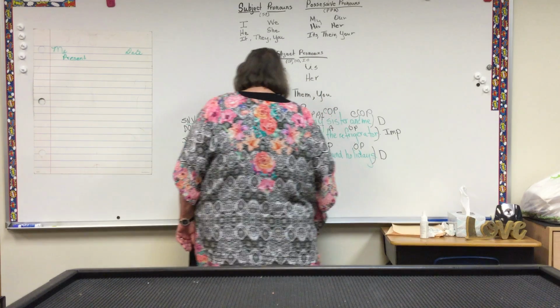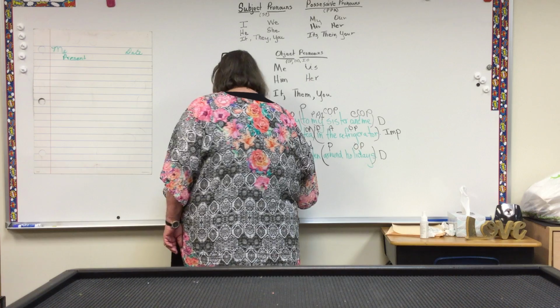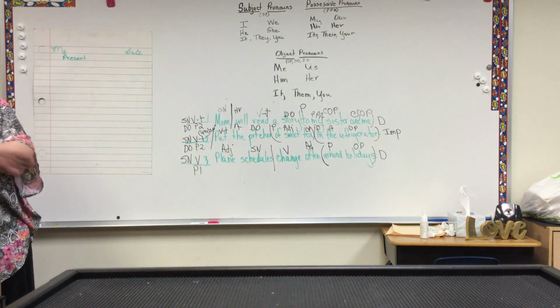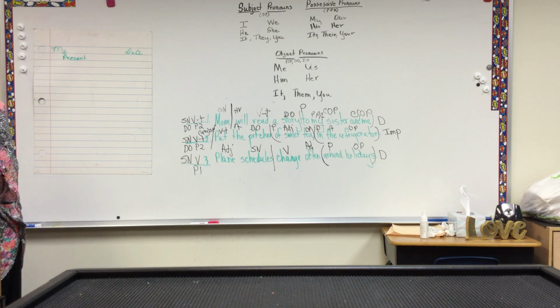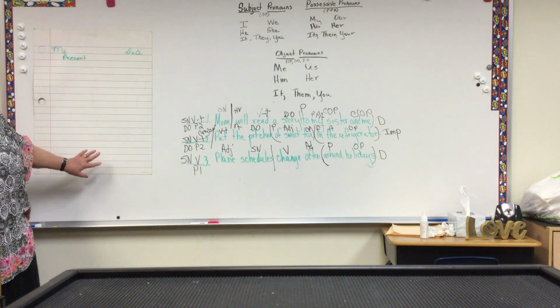Go back to the verb and divide the complete subject from the complete predicate. Is the sentence in natural or inverted order? Natural, no change. See how I caught that? Why? Because it didn't make sense. Because you have to be able to say the subject and the verb and it makes sense. Schedules change. Okay? Alrighty. Now, we're through with this.